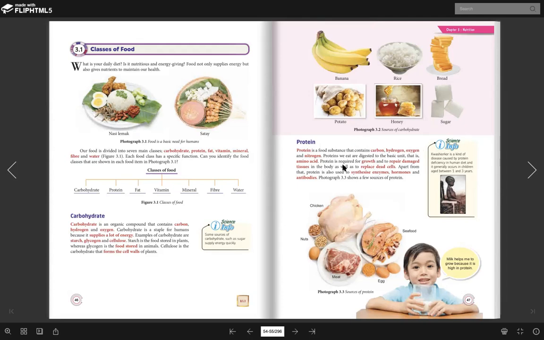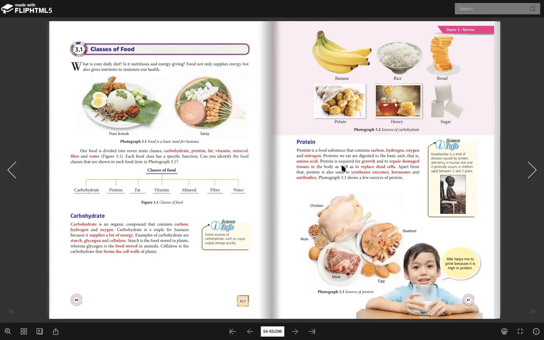N stands for nitrogen. Okay, so basically, protein is needed for what? For growth, to repair damaged tissue, to replace cells, and also to synthesize hormones, enzymes, and antibodies. Okay, synthesize means produce. Synthesize ni sama maksud dengan produce. If you want to use synthesize, also okay. If you want to use produce, also okay.